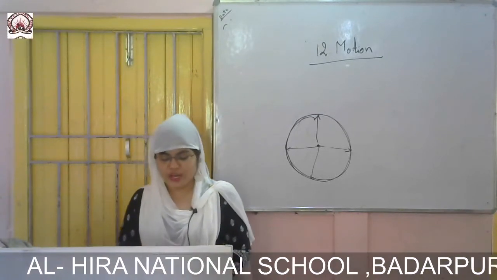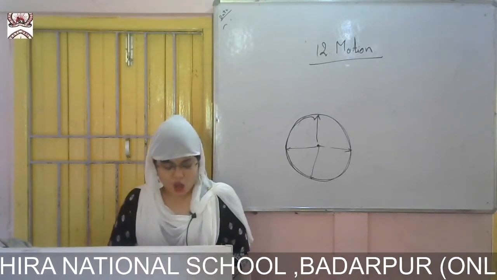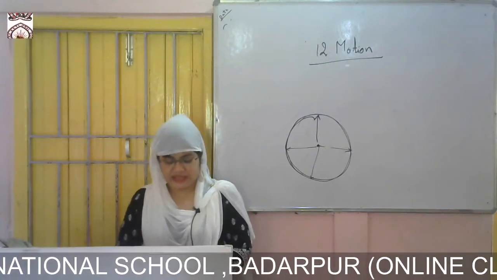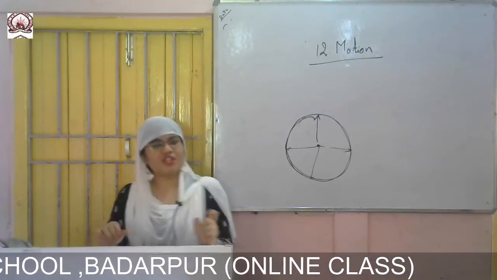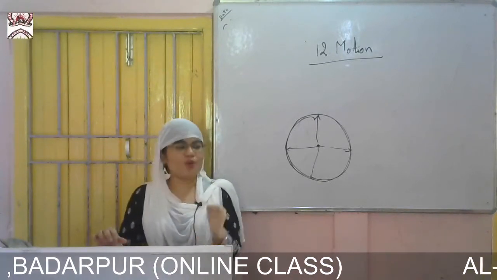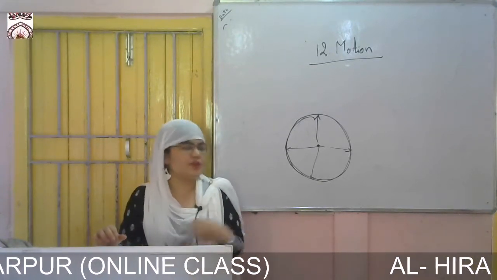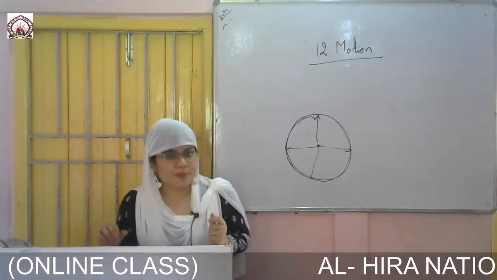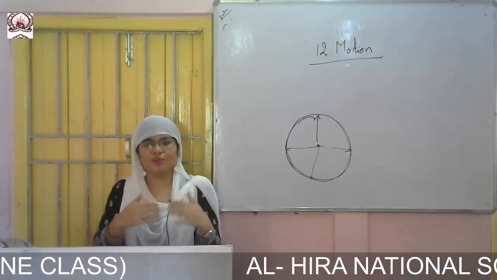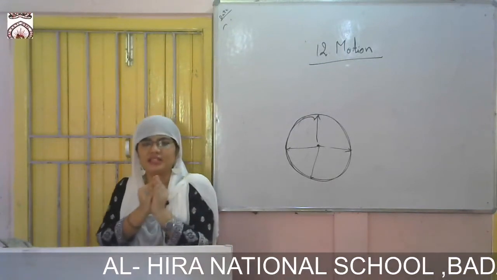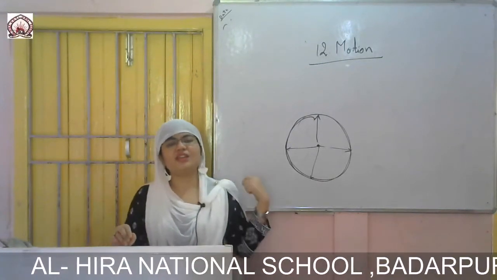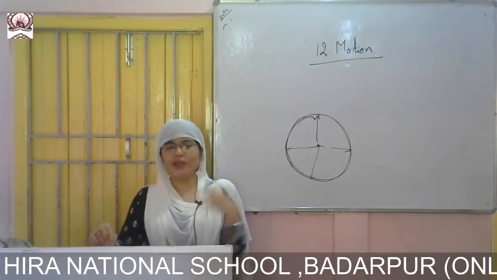Something that appears to be in motion in relation to one observer may appear to be at rest in relation to another observer, okay. So motion is said to be relative. From my point of view, something is moving. I give you the example of a train. You're sitting in a moving train and you're watching the tree. The tree cannot move, but since you're sitting inside the moving train, you see the tree is moving backward. Okay, for you it is a motion.